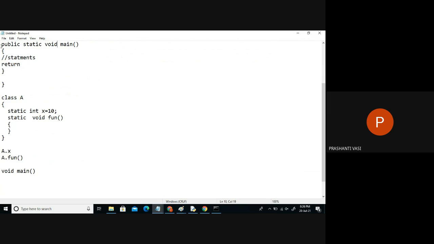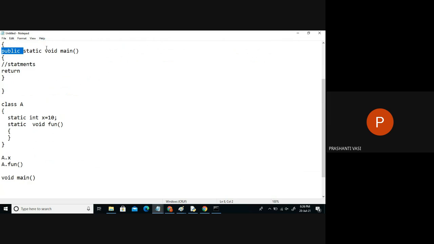So the complete signature of the main function must be: it must be public, it must be a class function, it must not return any value, and the name must be main only. We can't give any name you like. We can't say main1, main2. It will not be recognized by JVM. So JVM will only run the function if it has this syntax. And inside the main brackets, we always write String args, generally an array.